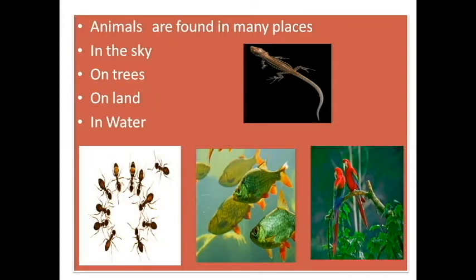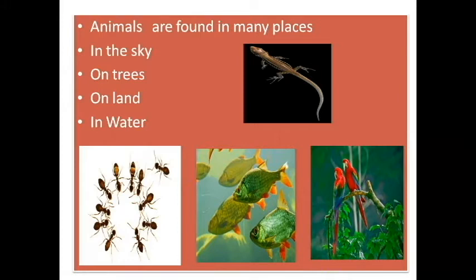Can you give me an example of an animal in the sky? Which animal can we see in the sky? That is birds. Birds fly in the sky. On trees, birds and monkeys live on the trees. On land, which animal? All the domestic animals live on the land. Some animals live only in the water. In water we can see, like in an aquarium, fish, aquatic animals live in the water.